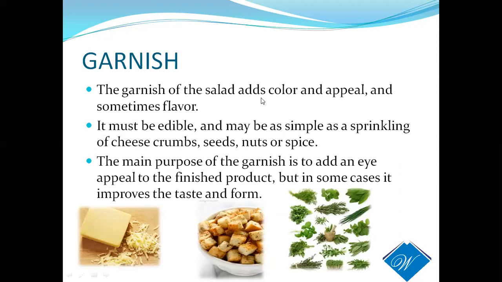Okay, the garnish of the salad adds the color, appearance and sometimes flavor as well. Okay, cheese, croutons, all these things give eye appeal as well. Okay, for a salad you majorly need to see four components. And last comes the garnish.